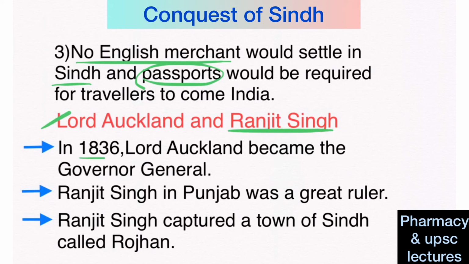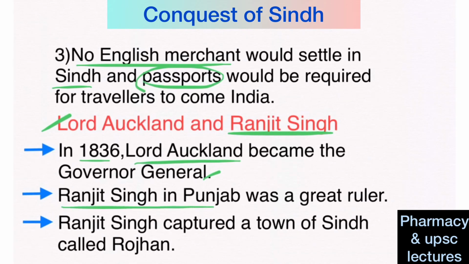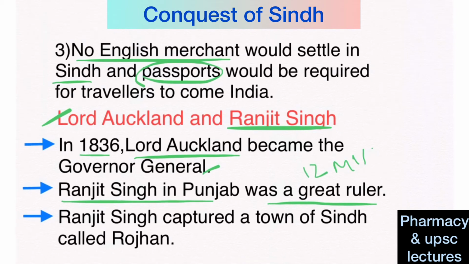Then we'll see the relations with Lord Auckland and Ranjit Singh. In 1836, Lord Auckland became the Governor General. He was very much interested in conquering territories in India, including Sindh. So he was waiting for an opportunity to annex Sindh. We'll see how he got the opportunity. Ranjit Singh in Punjab was a great ruler, ruling twelve misls at that time.